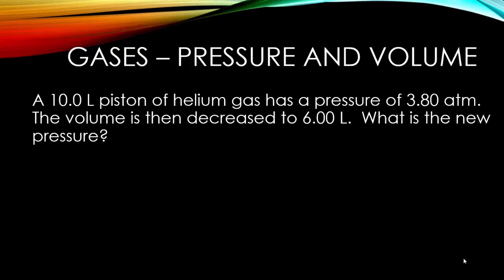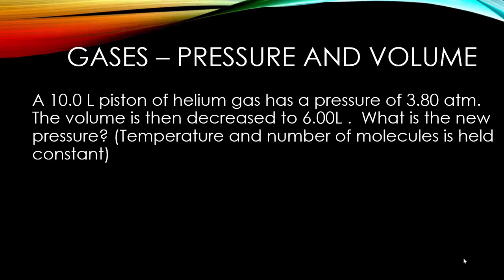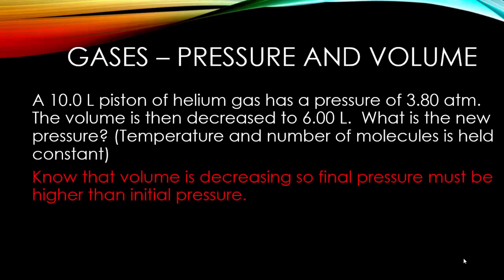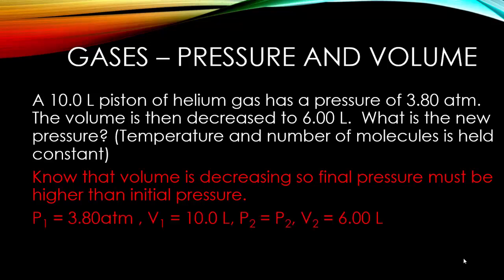So here is an application of Boyle's law. Suppose you have a 10-liter piston of helium gas with a pressure of 3.80 atmospheres. The piston is then compressed until the volume is 6 liters. What's the new pressure? We will be keeping the temperature and the number of moles constant. We know that the volume is decreasing, so the final pressure must be higher, since we are dealing with an inverse relationship. We know the starting values for P1 and V1 at 3.80 atmospheres and 10 liters respectively. We don't know P2, so we leave that as P2, and the second volume is 6 liters.